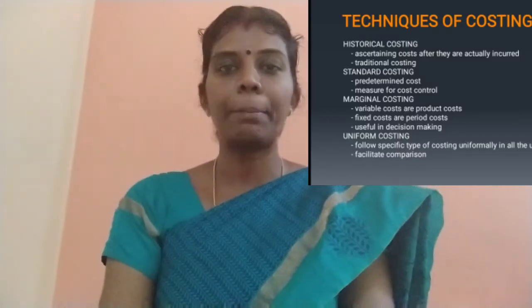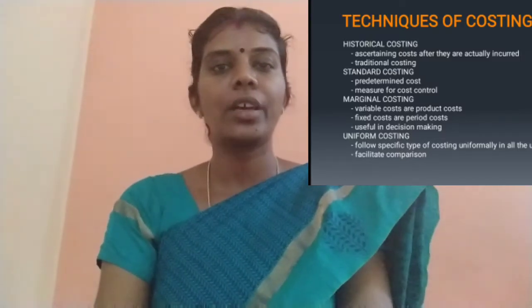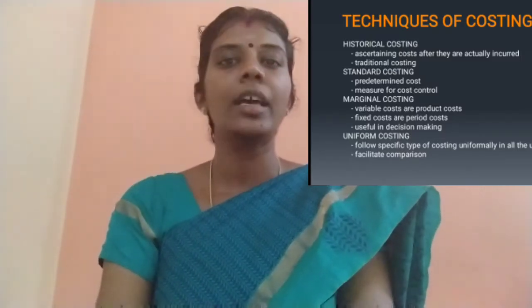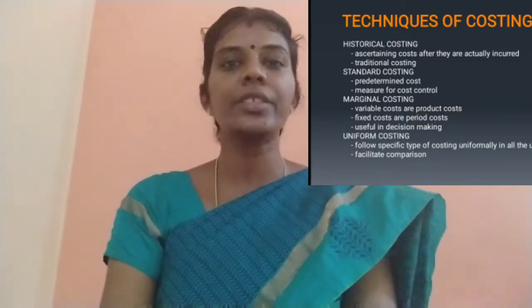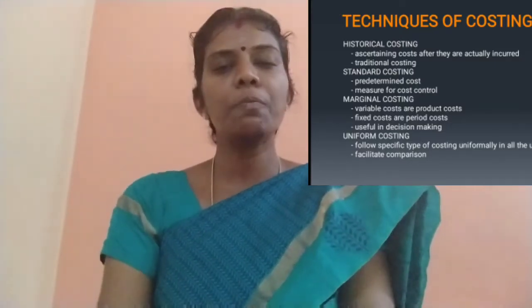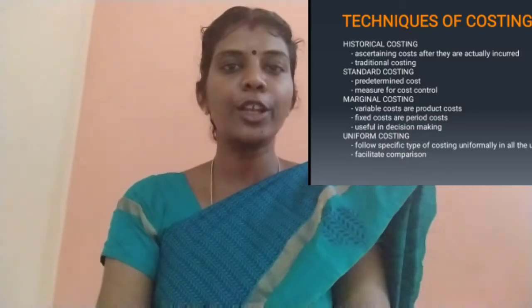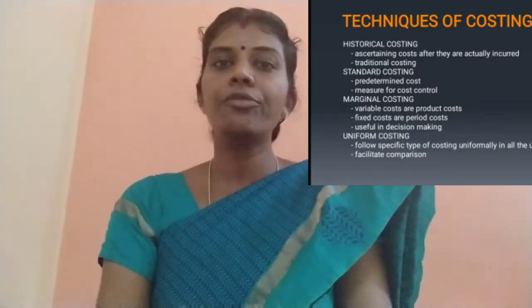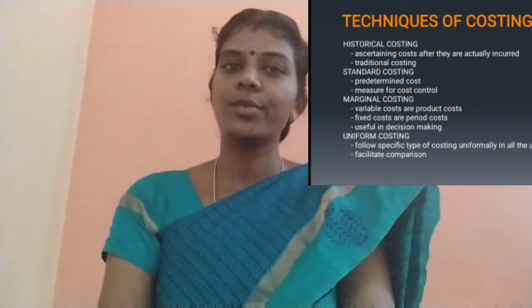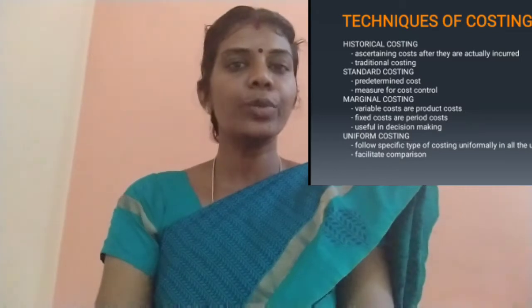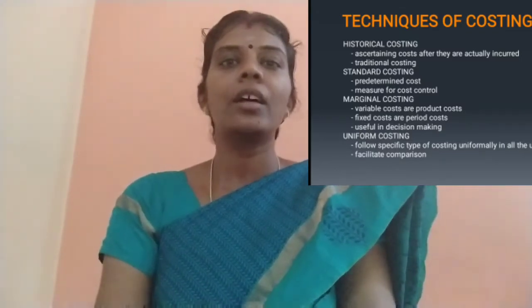Then the standard cost is compared with the actual cost. If there are any differences, the reason for such difference can be identified. So it is a best measure for cost control. So the management people are using this standard costing for controlling the cost. So clear?